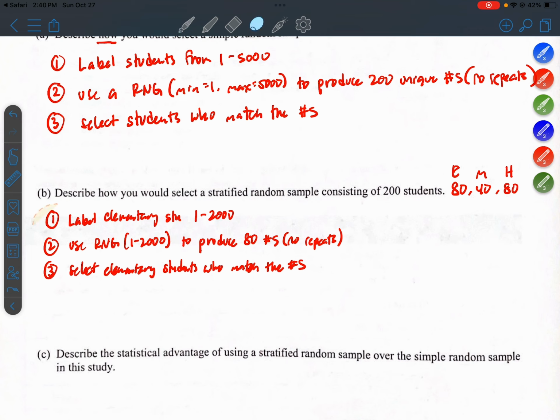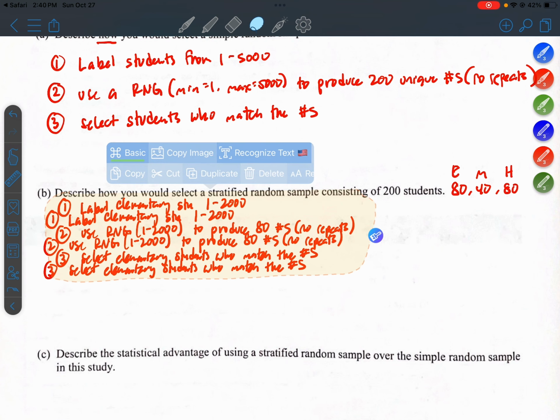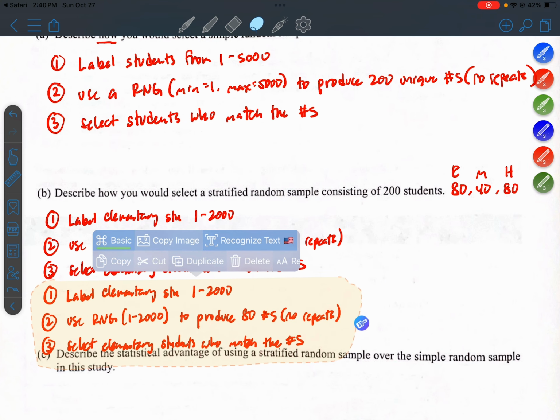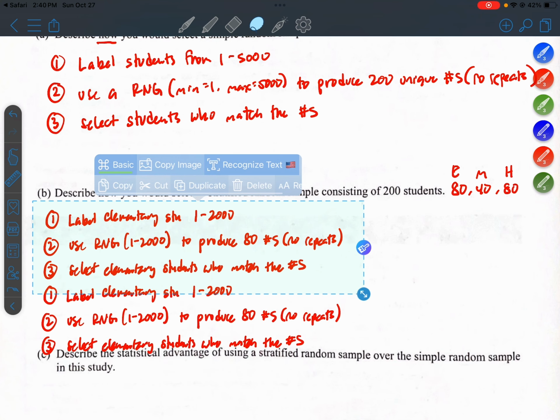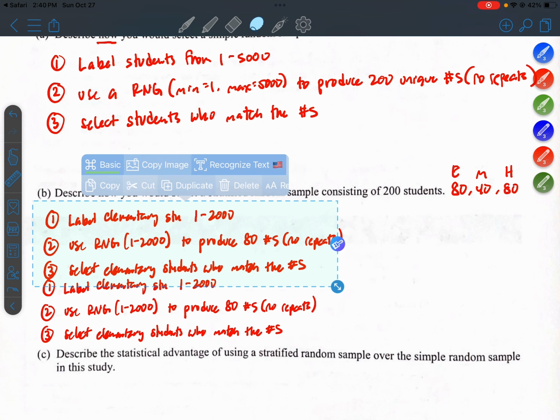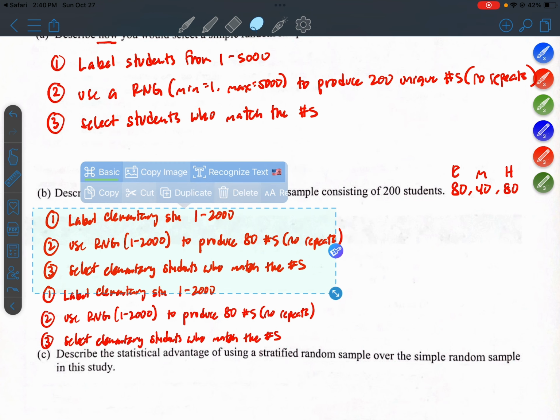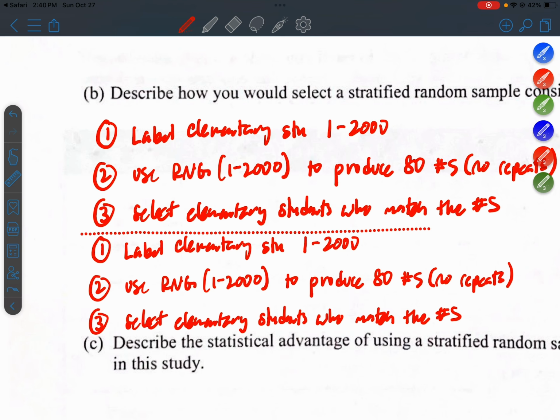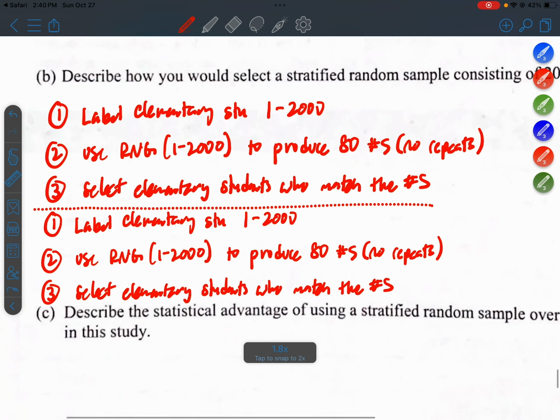So let me duplicate this. Let me make a little separator here. Okay, so now we're going to label the middle school students. And here we only need to label them to 1,000.